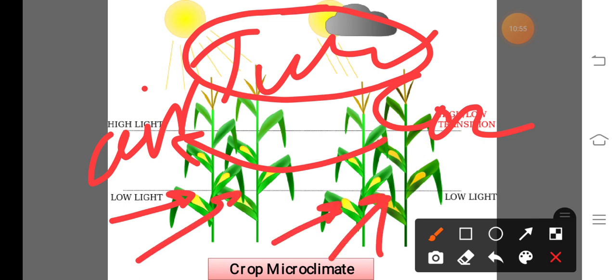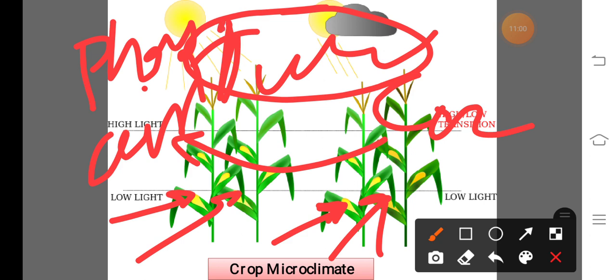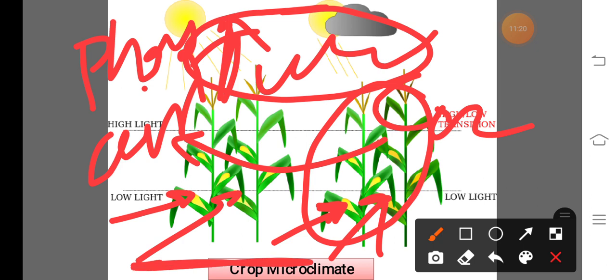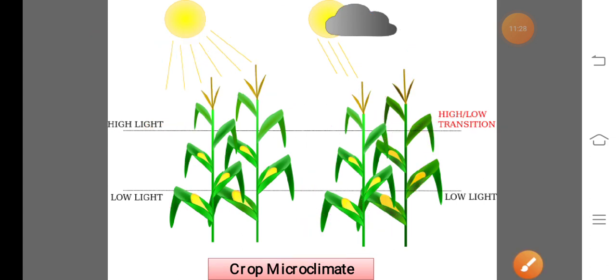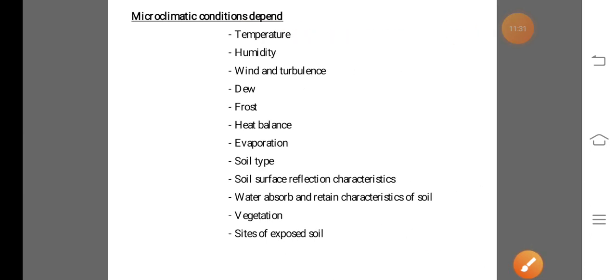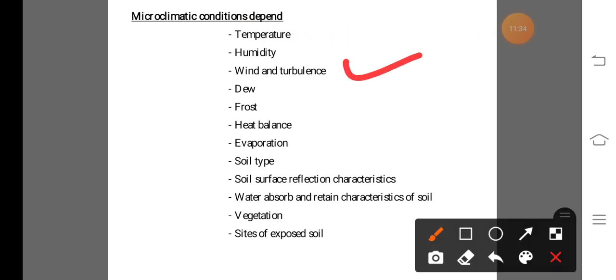Due to maximum availability of carbon dioxide, the photosynthesis rate increases in the crop compared to the normal condition, and biomass production also increases. That means due to increasing turbulence or wind, the microclimatic condition of the crop region as well as the ground surface changes from the normal microclimatic condition. Like that, the microclimatic condition is changed due to wind and turbulence.